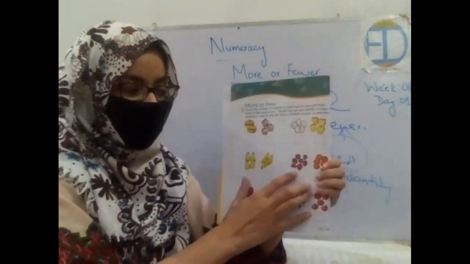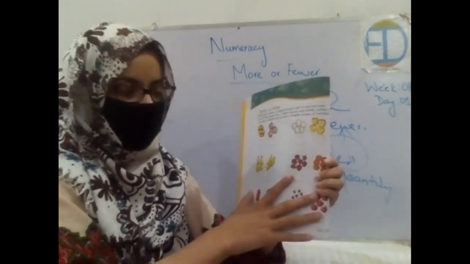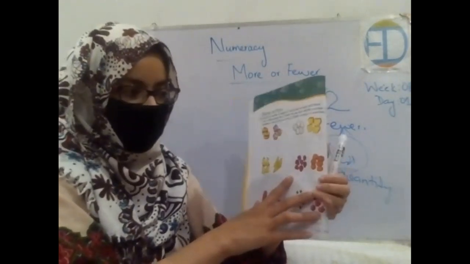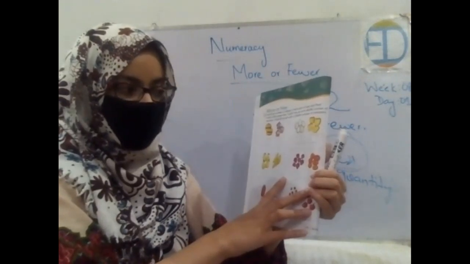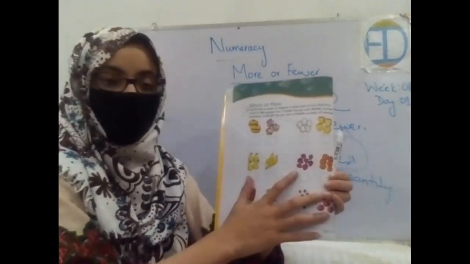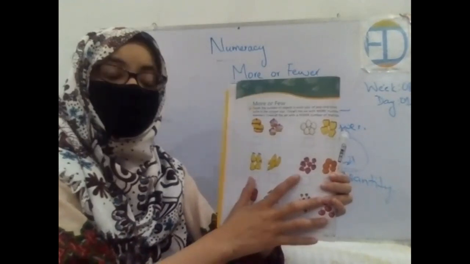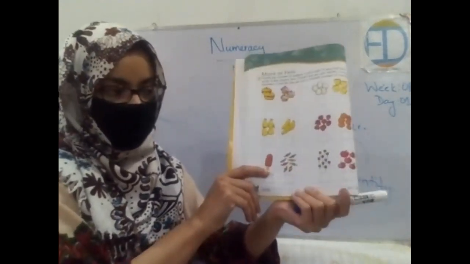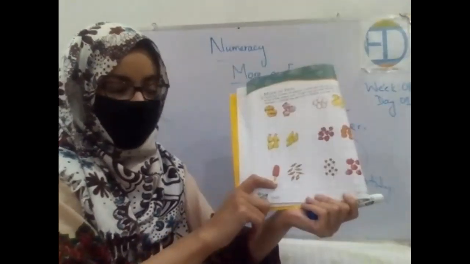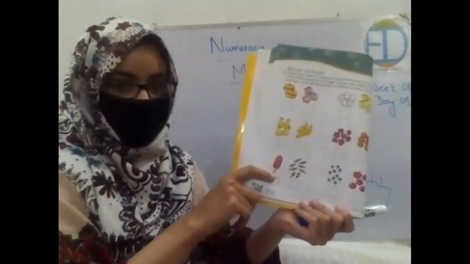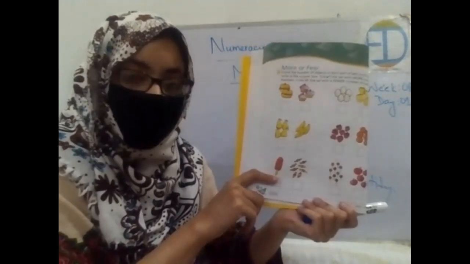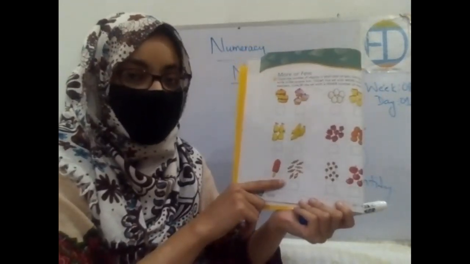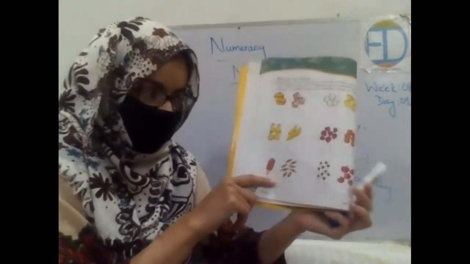Look at this. How many strawberries are there? 7. How many oranges are there? 6. So you will put a tick on strawberries. Excellent. Put a tick over it. Now look at there. There are some sweets and then an ice cream. So will you put a tick on the ice cream or the sweets? Candies. Candies. Very well done.